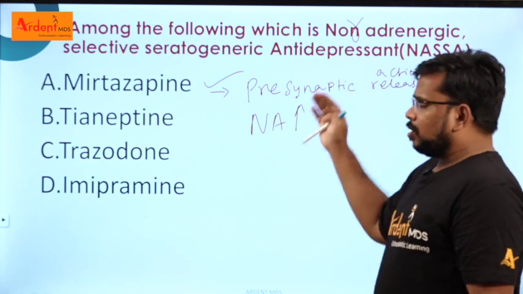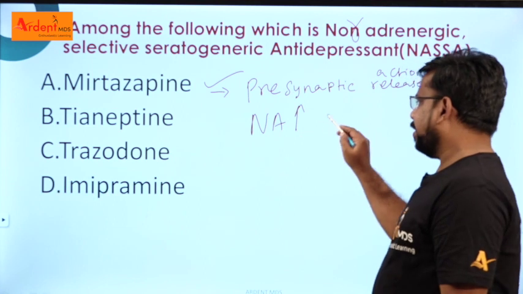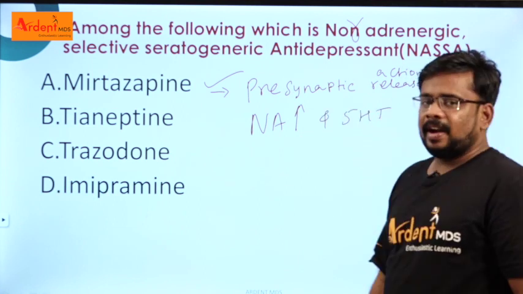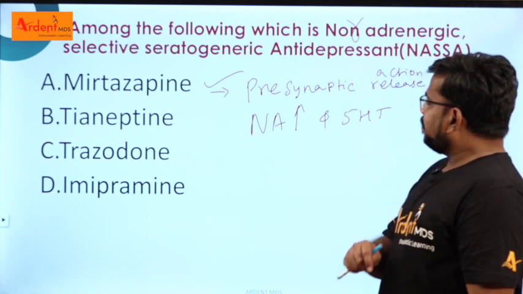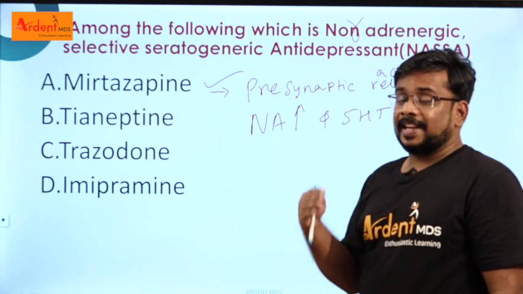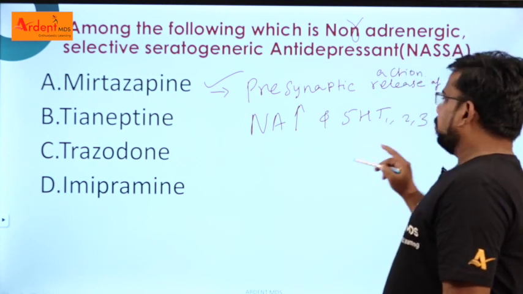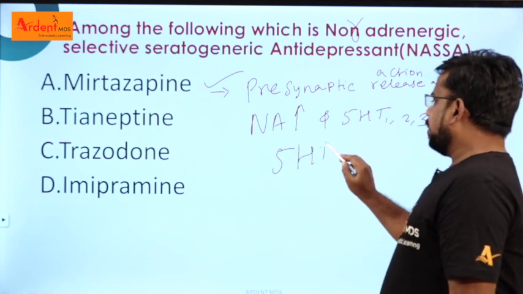Because mirtazapine blocks this presynaptic action, the noradrenaline level in the blood is increased, and it also increases 5-HT, that is 5-hydroxytryptamine, which is nothing but serotonin. There are several types of serotonin receptors like 5-HT1, 5-HT2, 5-HT3, but mirtazapine selectively acts on 5-HT1.